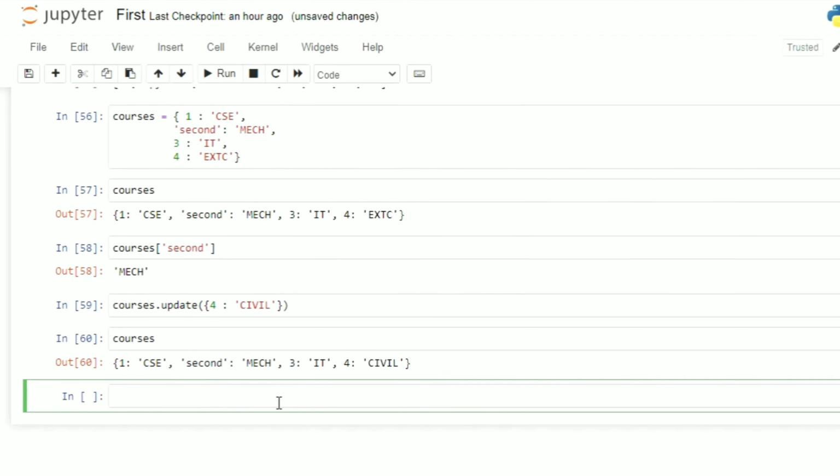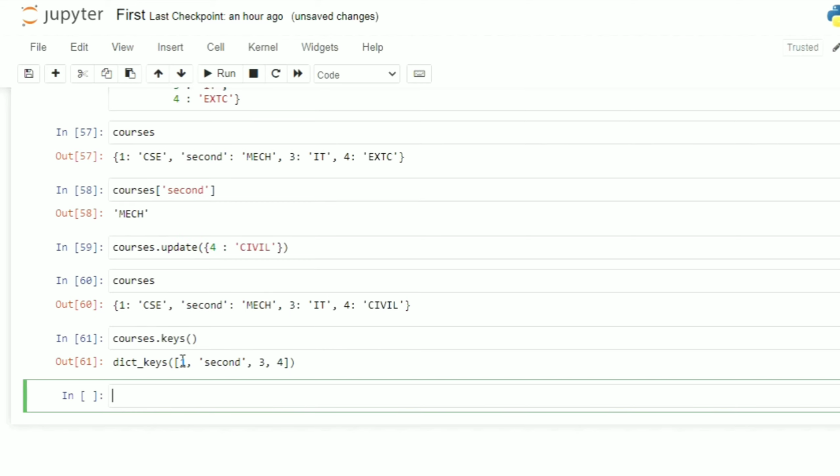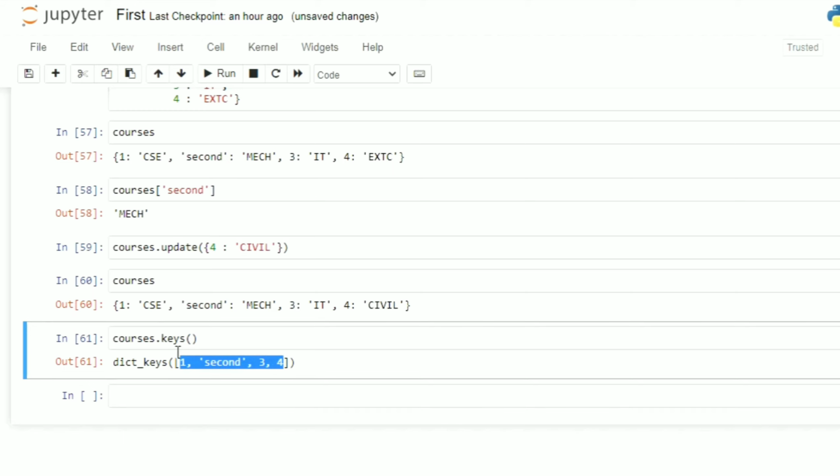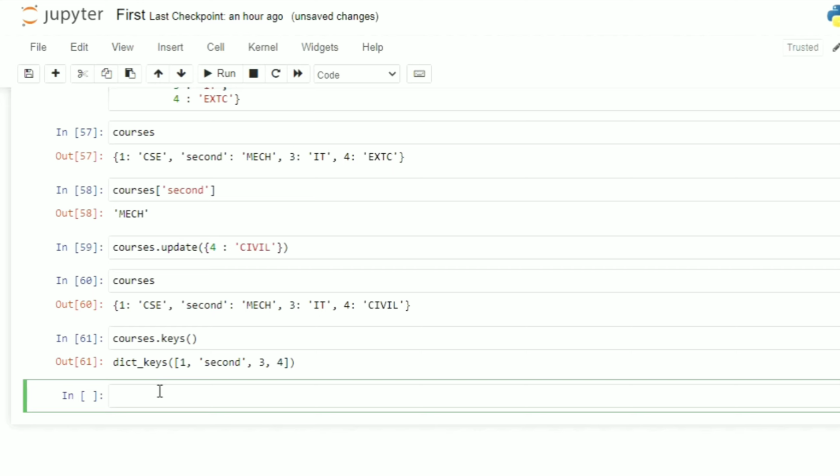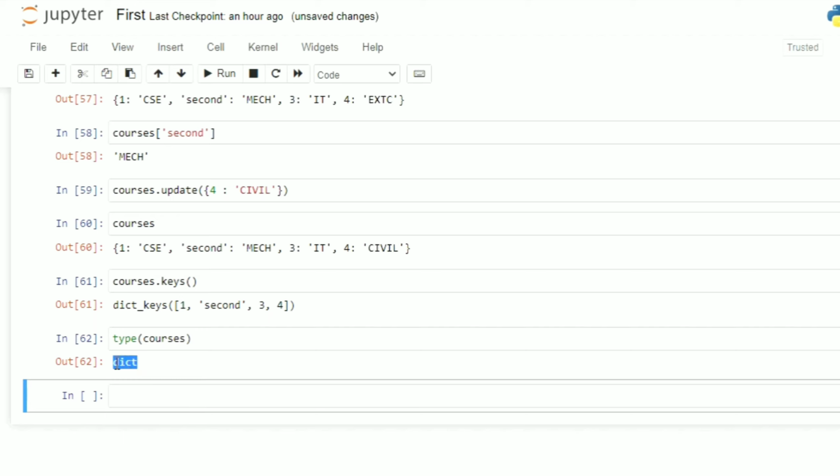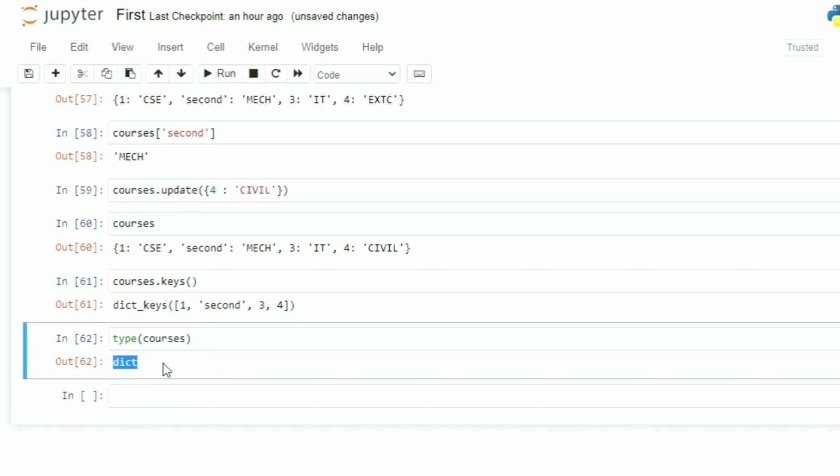Now if I want to check which are the different keys, for that also we have a function like courses dot keys. It will give me which are the different keys. So you can see 1, 2, 3 and 4, these are the keys. Likewise values also we can check. And lastly, if I want to check what is the type of this dictionary, that also will be given. So you can see the type of this courses is dict. Okay, so this is all about the dictionaries.